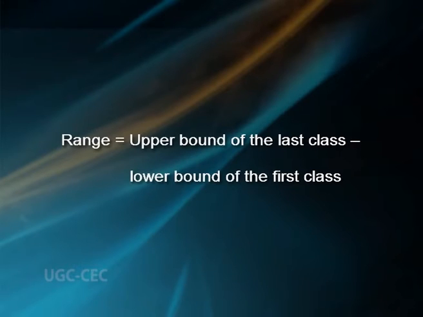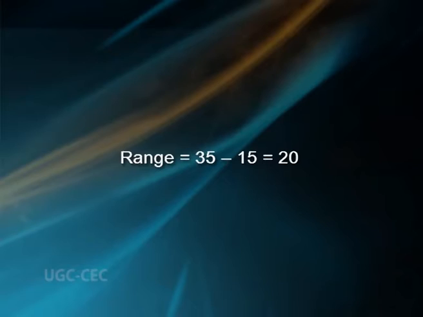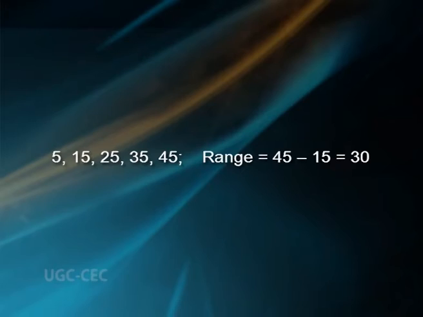If the observations are given in the form of grouped frequency table, range equals upper bound of the last class minus lower bound of the first class. For example, for the data 15, 20, 25, 30, 35, range equals 35 minus 15, that is equal to 20. And for the data 5, 15, 25, 35, 45, range equals 45 minus 15, that is equal to 30.